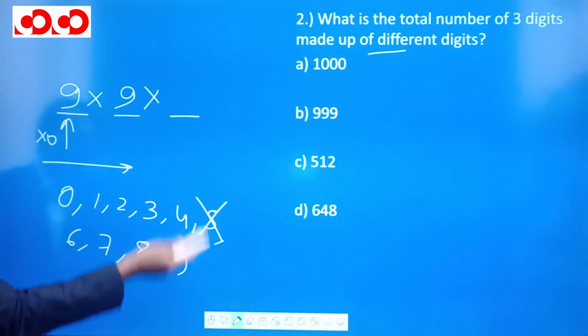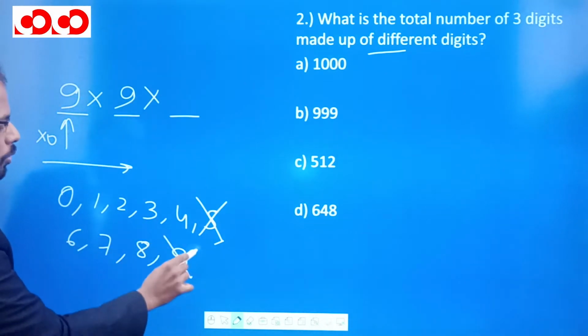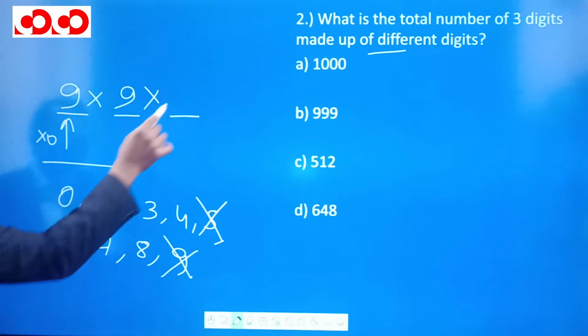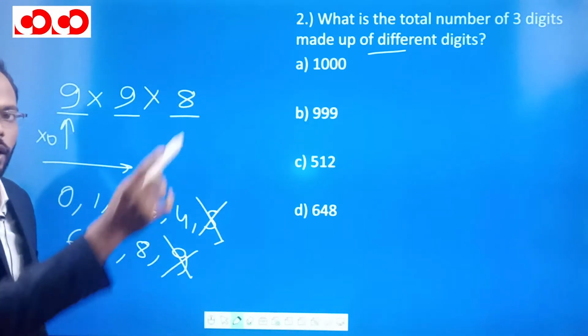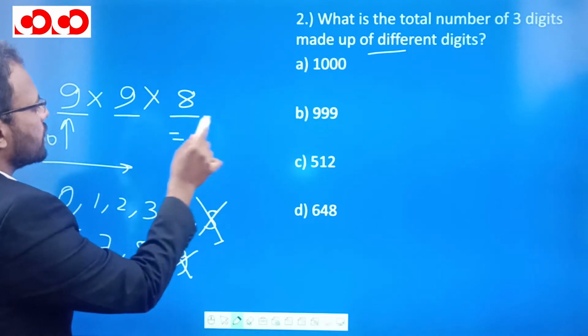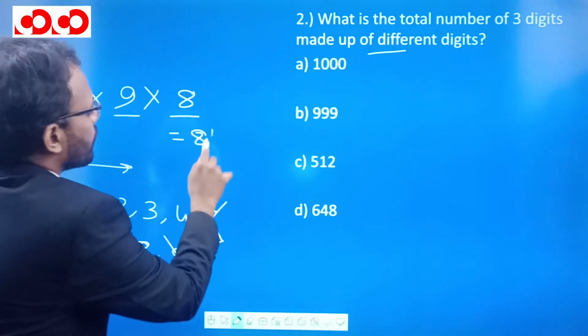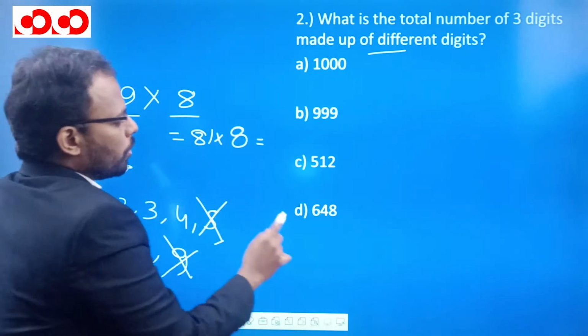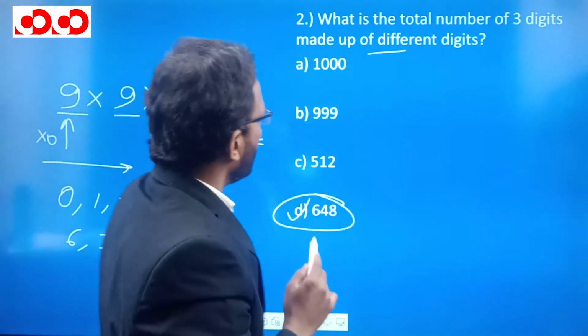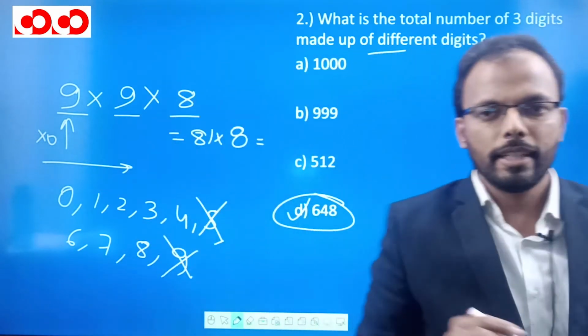And now if any other digit which you have taken here, suppose you have used 9, now you are left with only 8 options. So this is the number of ways you can make a 3-digit number with the given different digits condition. So 9 nines are 81, multiplied by 8, 8 eights are 64, and 1 more, so 648. So second question, option D is the correct answer.